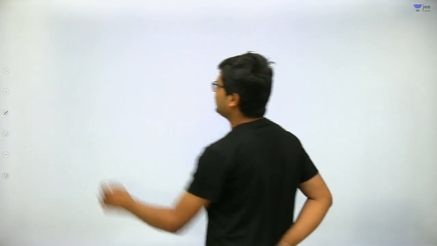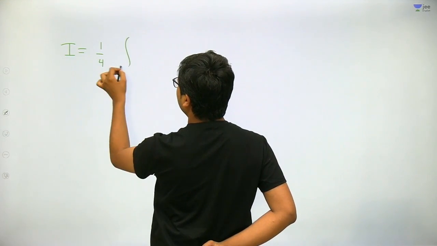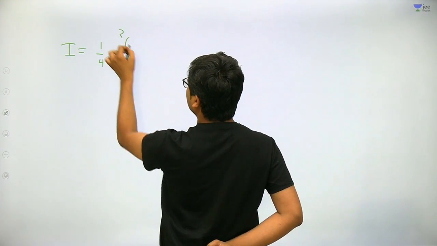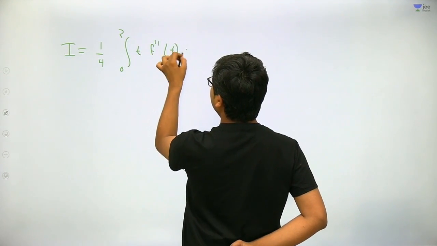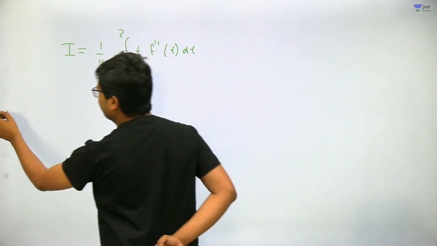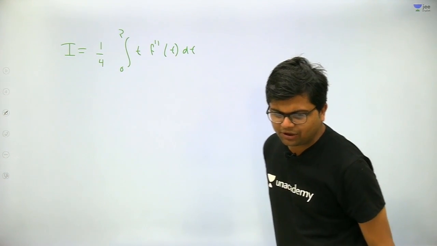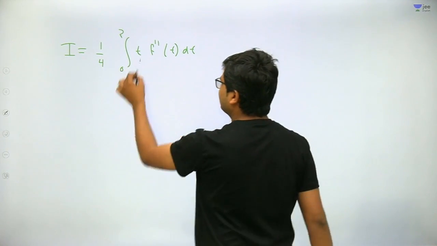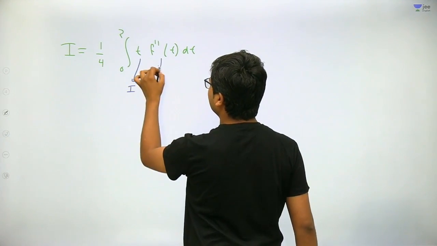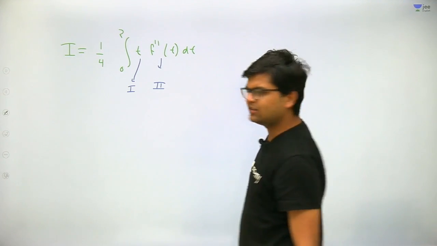So the I that we need to solve has been transformed into this integral, 1 by 4 from 0 to 2 of t f double dash of t dt. This is the integral that we need to solve. Got my point? Very good. Now just apply the Euler rule, and this will be the first function and this will be the second function. Everyone got it? Very good.